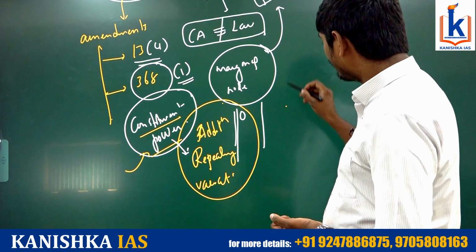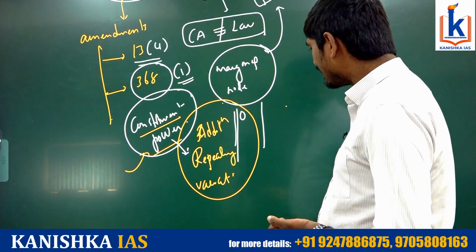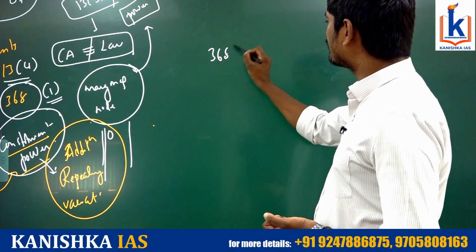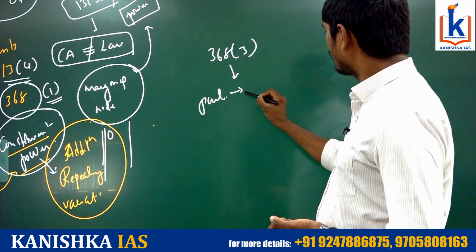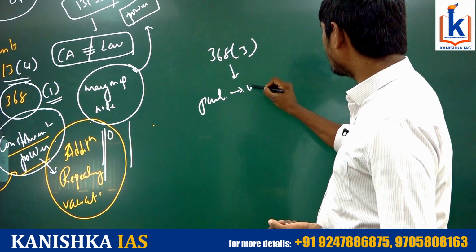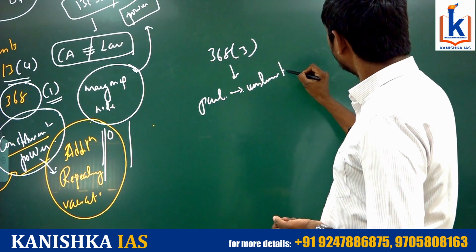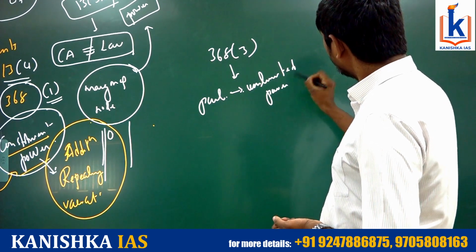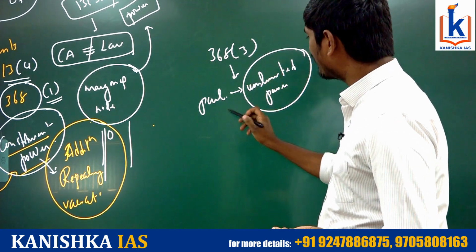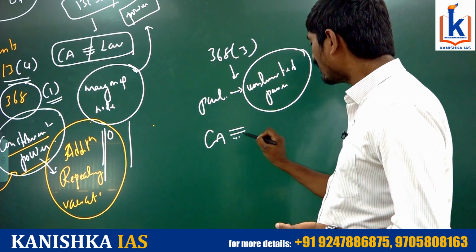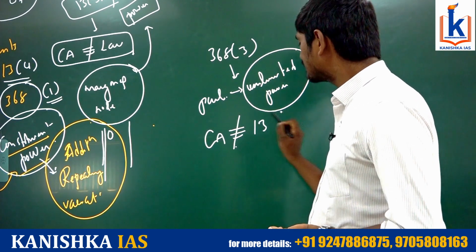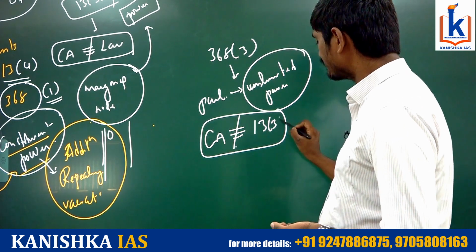Not only that, even under Article 368 Clause 3, it is also mentioned that Parliament has unlimited power. Okay, in other words, it was clearly mentioned that the Constitution Amendment is not law under Article 13 Clause 3 of the Constitution.